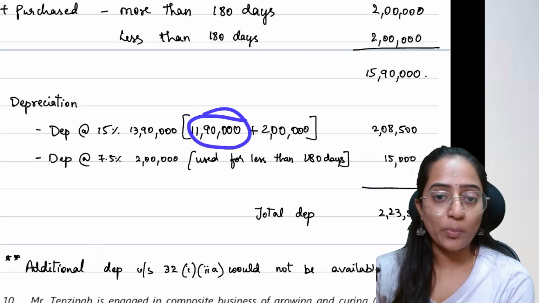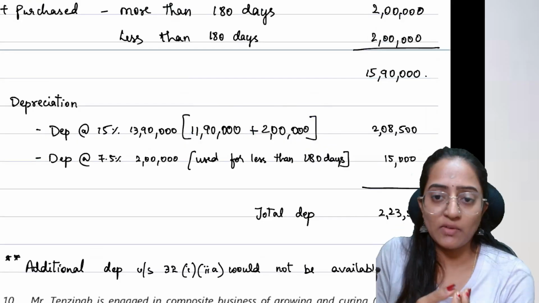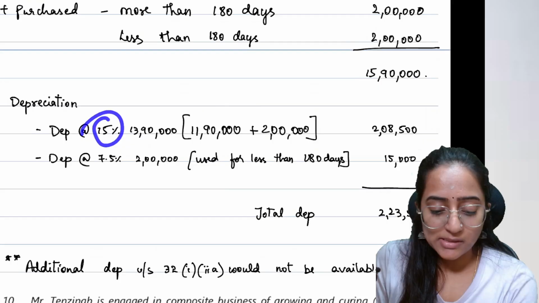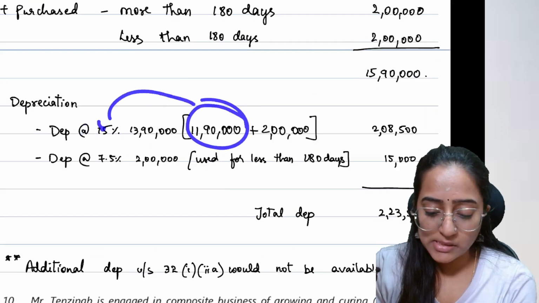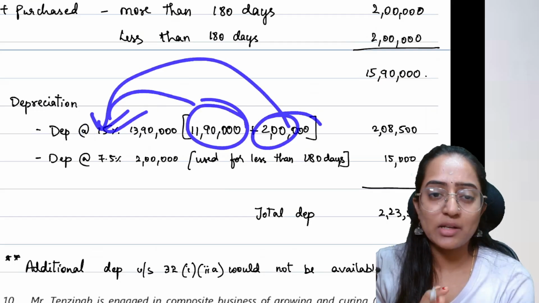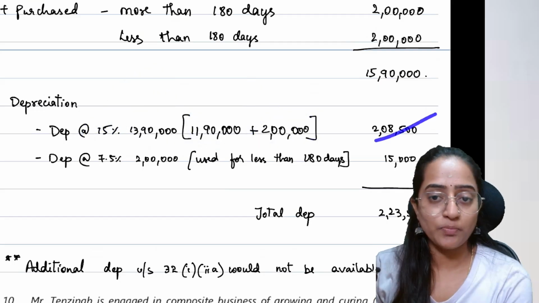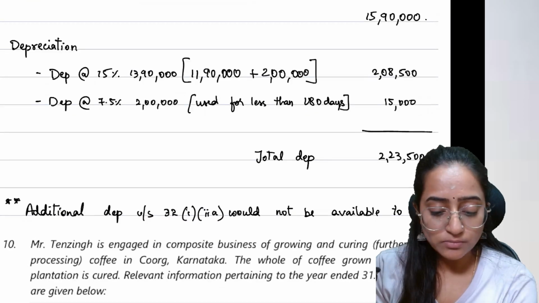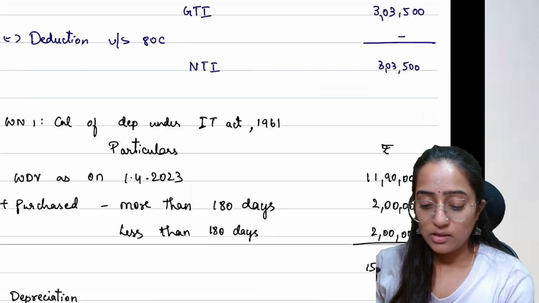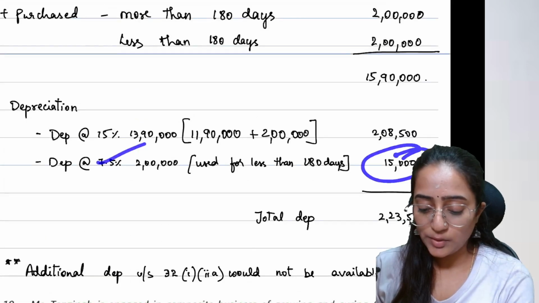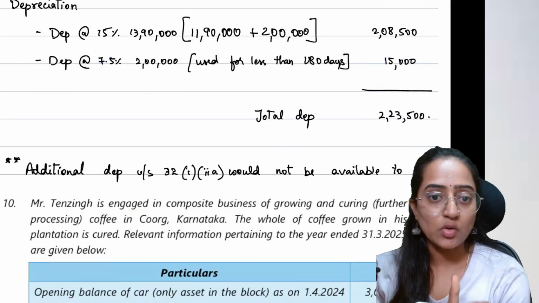See, 11 lakh 90 opening plus 2 lakh, which is used for a period of more than 180 days. You can take the entire 15%, so you have added. You can give it separately also: 11 lakh 90 into 15%, 2 lakh into 15%. You can give it separately or in combination, no problem. You will get the same answer finally. 2 lakh rupees used for a period less than 180 days, 7.5%, that is nothing but 50,000. Total is 2,23,500. This is as per section 32.